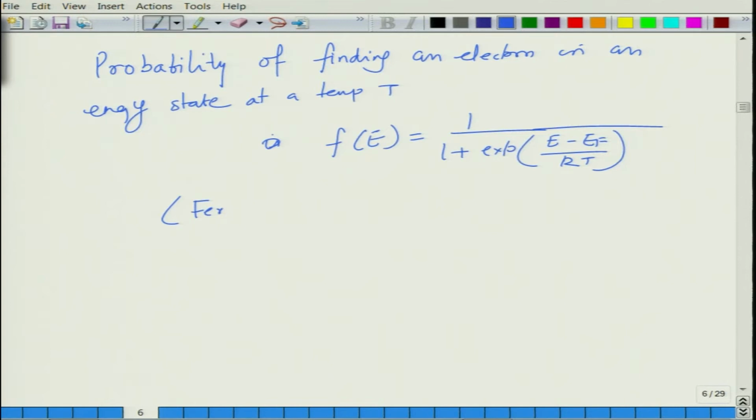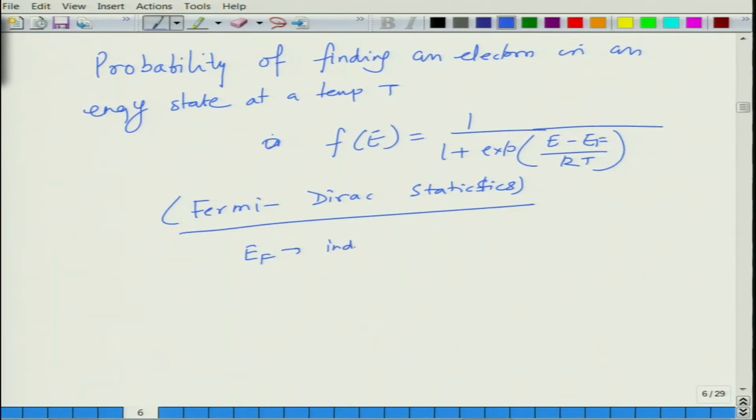This is called Fermi Dirac statistics. This is basically the probability of finding an electron in a given energy state at a temperature T. And Ef is a quantity which we take as independent of temperature, and it is a material parameter.